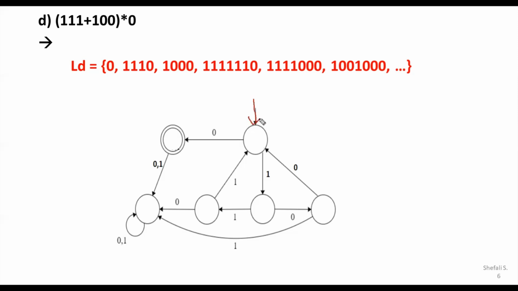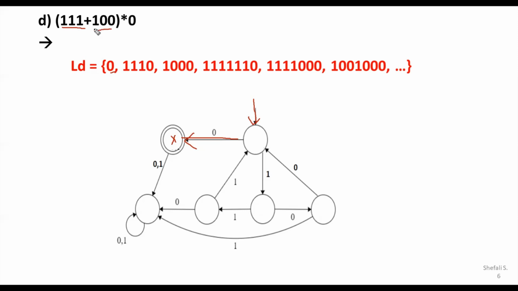Somewhere I can start here, and whichever is the first word with this word, then you can enter into the valid final state. So this is your valid final state. We can label it here with the cross or the X, you may say. Now, what is the journey? Because of the 111 or because of the 100, it may have the transition, and then again appending by 0, it will end up in the final state.